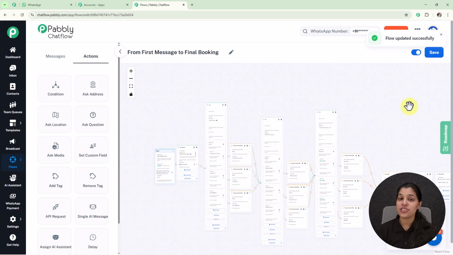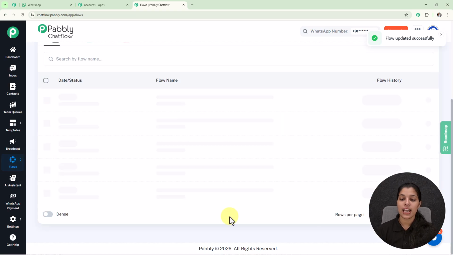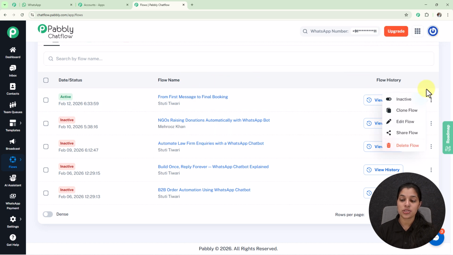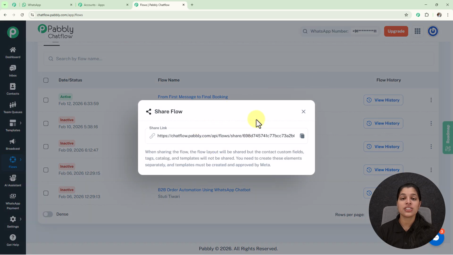And you can even share the flow which you have created. So for that you just have to go to the flow builder page, and here you can see this is the flow which I have recently created. So I'm going to select the 3 dots of this flow, and now I'm going to select this option of share flow, and here we are getting the shareable link which you can share with your friends, team members and colleagues so that they can also know about this amazing automation tool, that is Pabbly Chatflow.